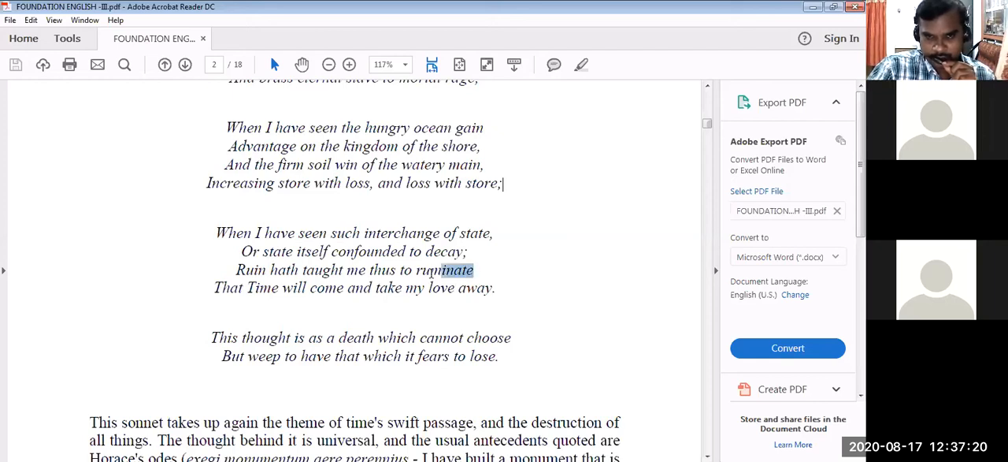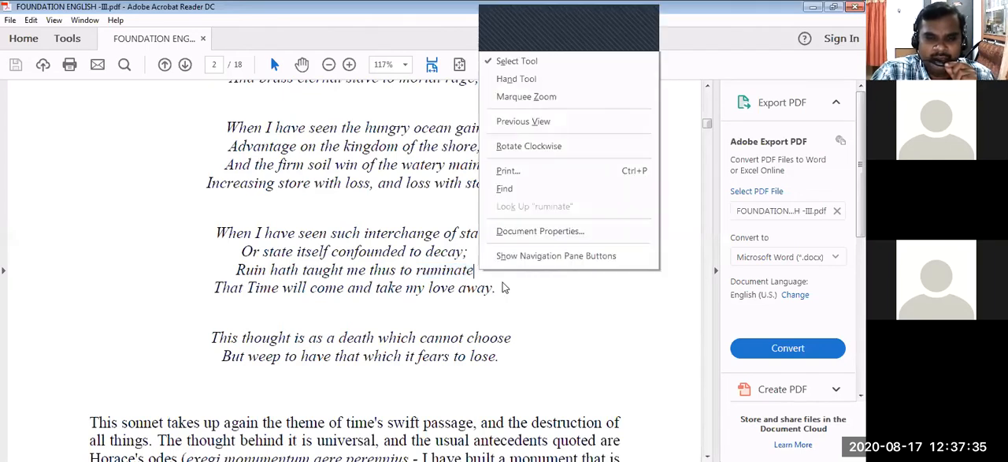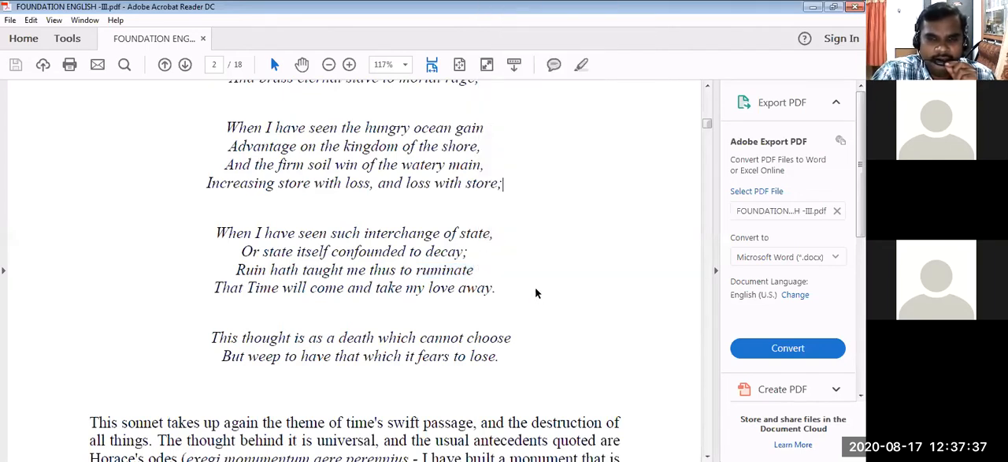There is a word, ruminate. You see, a cow is chewing. You are a geology student, no need to elaborate. When a cow gets food or grass, it immediately swallows everything and runs away. When it is free, it chews up everything. That is ruminating. So here it means thinking over.